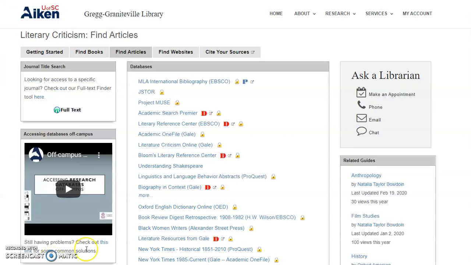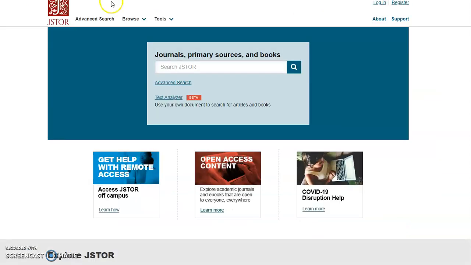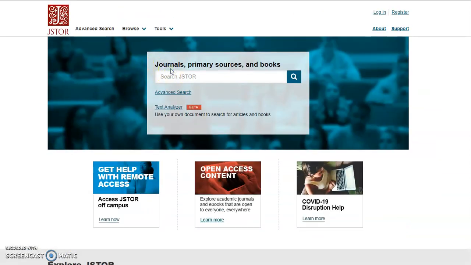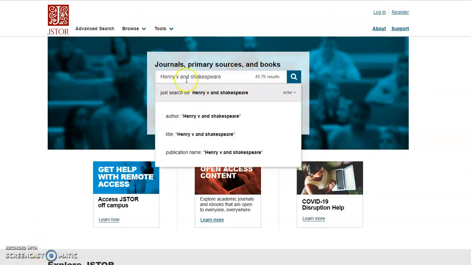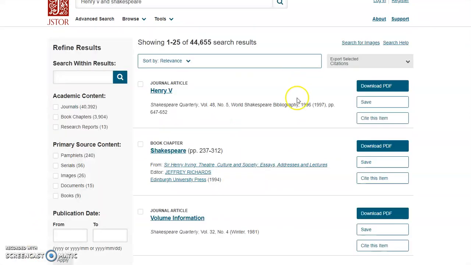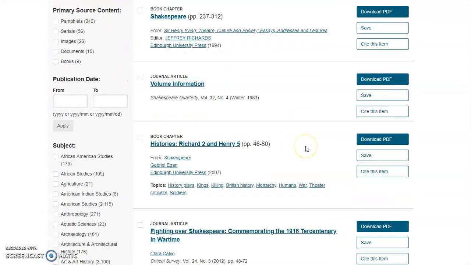Back to the database page, I did want to show you JSTOR. So remember, JSTOR is great for literary criticism, but it's also great for our history database or history research. So I'm going to click on JSTOR, and it's going to take me to a home page, and here I'm going to go through and do a search. Once I've entered my terms, I'm going to go ahead and hit search. And one of the great things about Shakespeare is that everything in here is full text and everything is scholarly.